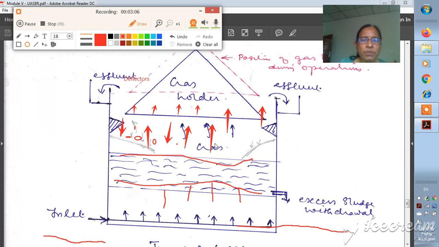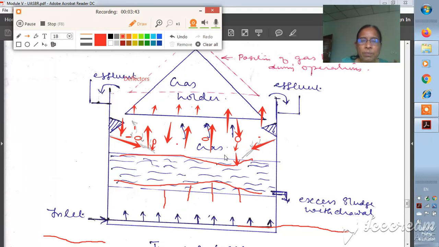What will happen with the flocks which were already lifted by the gases? They are coming down, and there is a small slanting provision here, a slanting slide, so that when the decomposed organic particles, now in the form of flock, settle over the top, they will easily float down, and what will happen then?